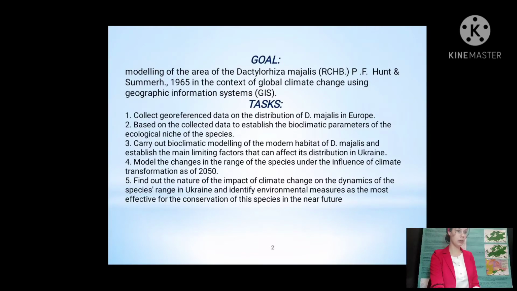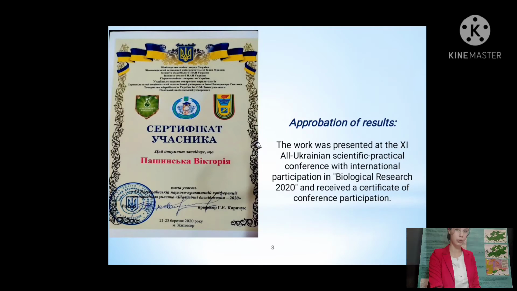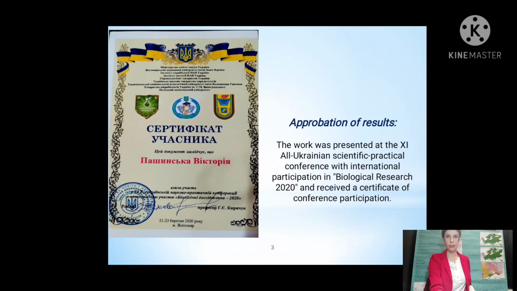Collect georeference data on the distribution of Dactylorhiza maialis in Europe; based on the collected data, establish the bioclimate parameters of the ecological niche of the species; carry out bioclimate modeling of the modern habitat of Dactylorhiza maialis; establish the main limiting factors that can affect its distribution in Ukraine; model the change in the range of the species under the influence of climate transformation as of 2050; and find out the nature of the impact of climate change on the dynamics of the species range in Ukraine. Also, my work was presented at a Ukrainian conference with international participation.